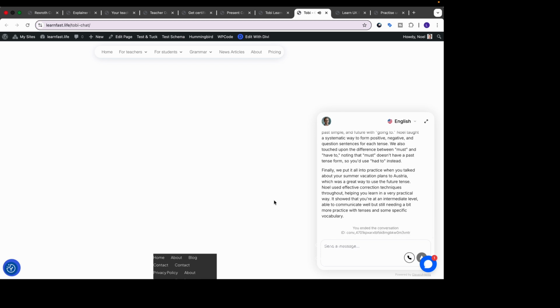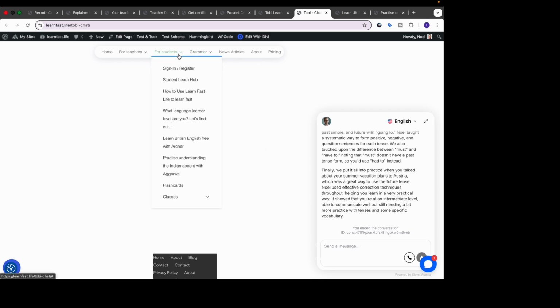So as you can see, every single class will have their own dedicated chatbot, so that any student in the class can then talk to the chatbot anytime they like, practice grammar, have a practice conversation, but also ask specific questions about things that came up in the lesson. Now that means they can also say, okay, in the lesson there was, for example, the difference between must and have to, I didn't completely understand it. Could you just go through that with me? And then Archer, or Ben in the future, I hope, will be able to go through that with you, explain it to you, the student, and even give you some practice questions, anything like that. So I find that quite a nice aspect.